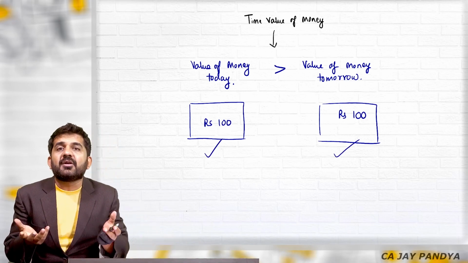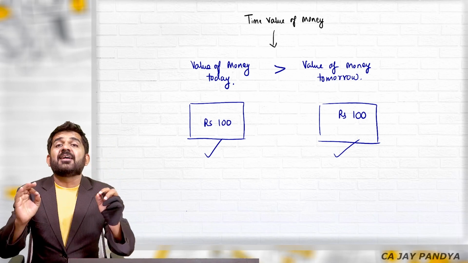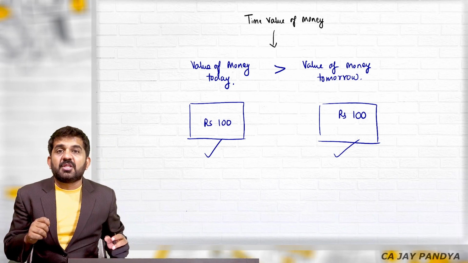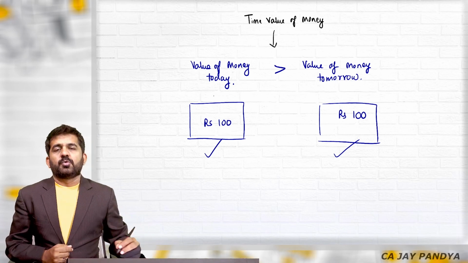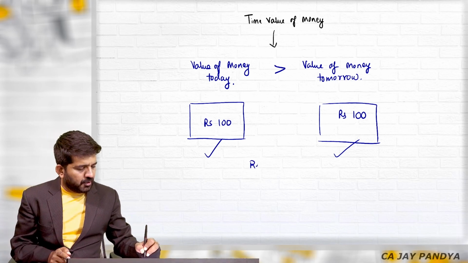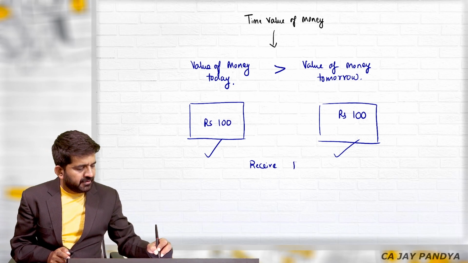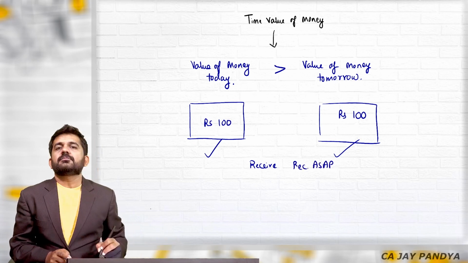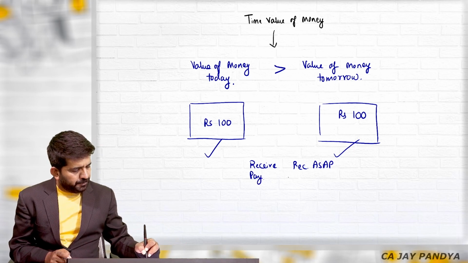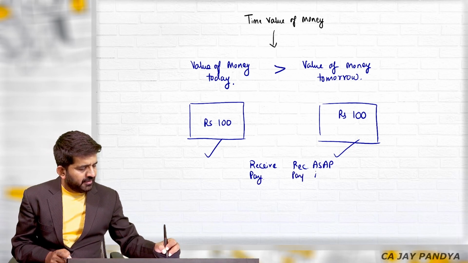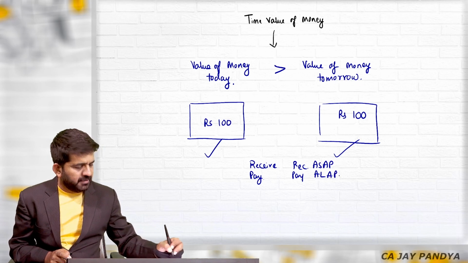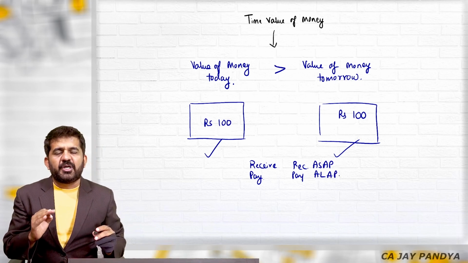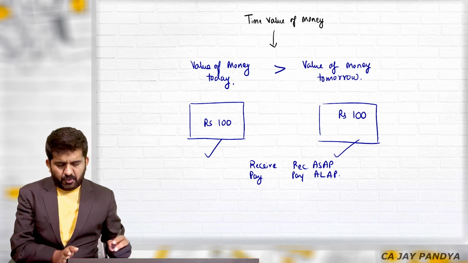Sir, both are 100 rupee note. That is a nominal value. Nominal value today and tomorrow is same, but the real value is always today. So I have told you, if you are going to receive money, receive as soon as possible. And if you are going to pay money, pay as late as possible. This is concept of time value of money. Value of money today is more than value of money tomorrow.